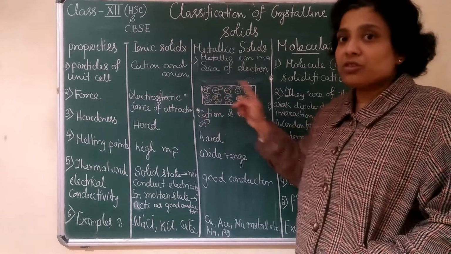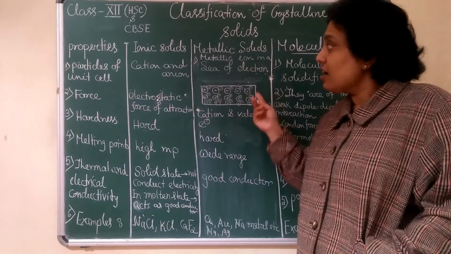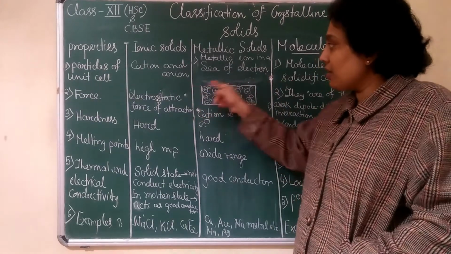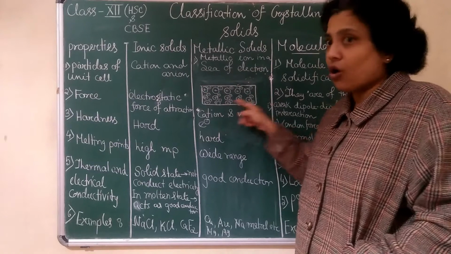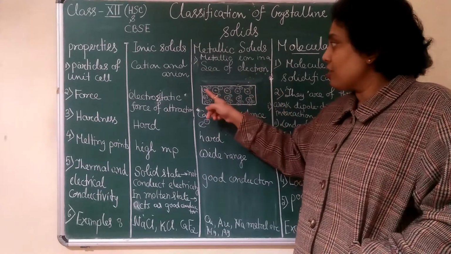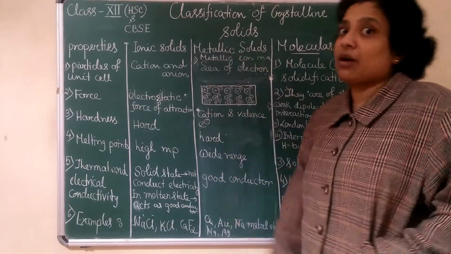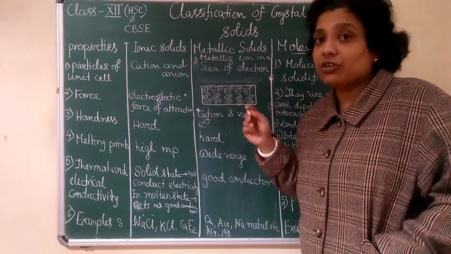So the array of positive ions, between them there is attraction with the valence electron. Array means the arrangement of all these positively charged ions. This is why it is called a sea of electrons, like how salt particles are dispersed in the sea.